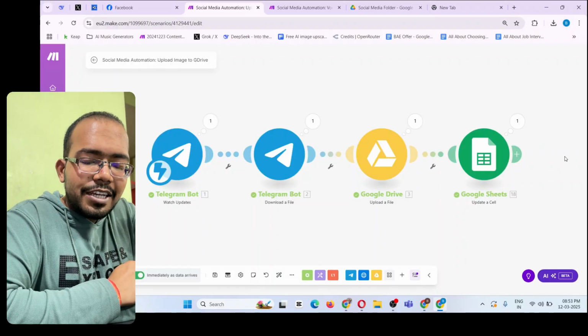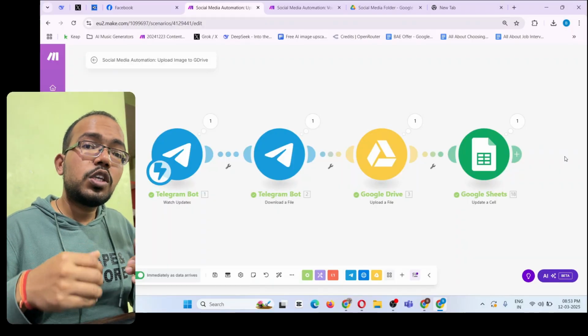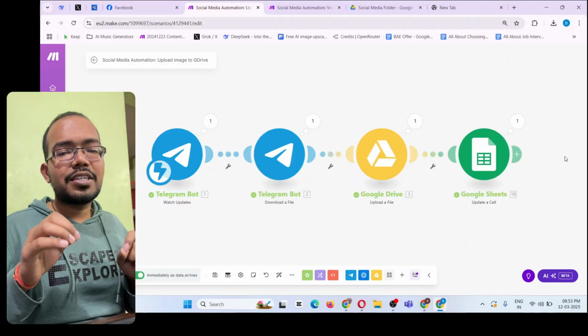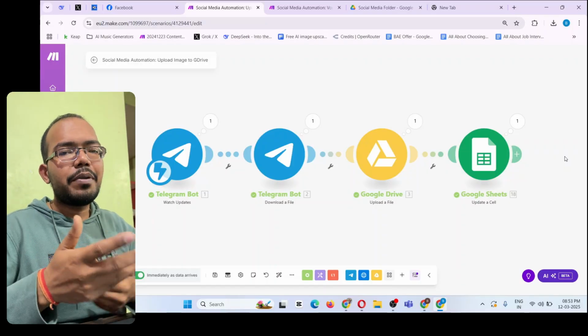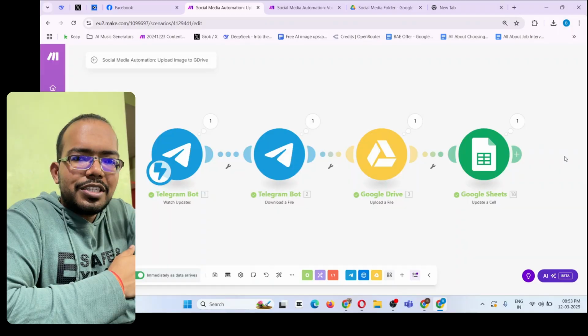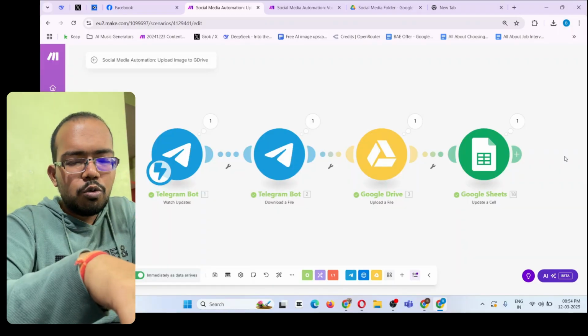And not only that, it will also convert that content into your voice. The way you write the content, it will sound exactly like that. Isn't it something great? And that is the automation I built and I'm using right now for myself. It's super cool and super great. So I will show you how to do that in this video.